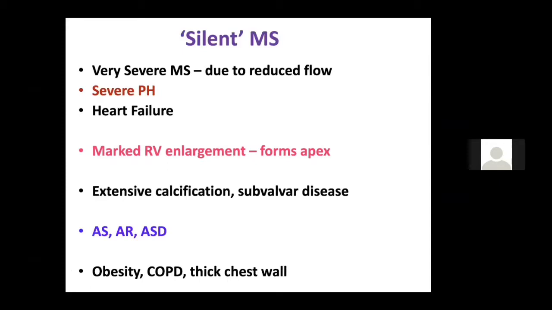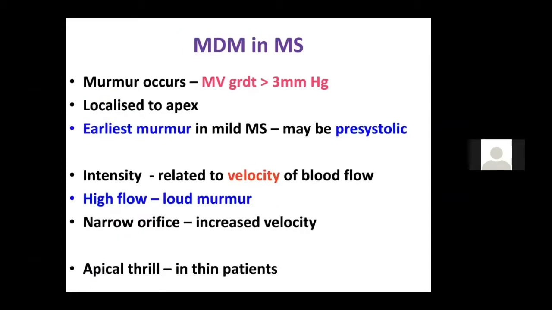And you should know that the murmur of MS is usually a rough rumbling murmur. It is a low pitch murmur, less than 125 hertz. Why? Because the gradient between LA and LV is less. It is a low pitch, rough rumbling murmur, and because it's low pitch, it is best heard with the bell of the stethoscope. Patient in the left lateral position and breath held in expiration. Okay, so these are the points you should always tell.